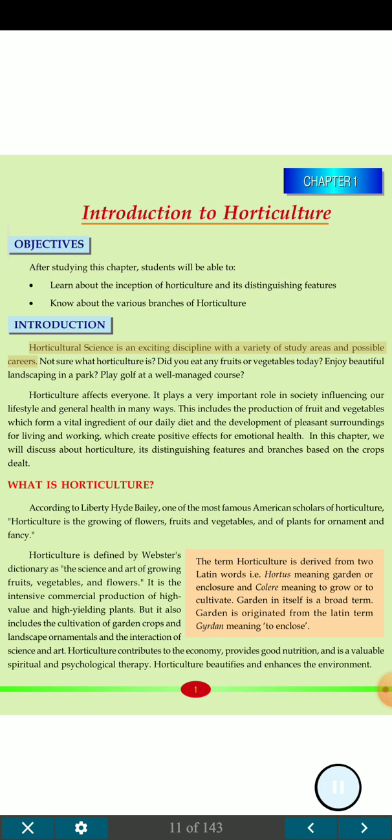Introduction. Horticultural science is an exciting discipline with a variety of study areas and possible careers. Not sure what horticulture is? Did you eat any fruits or vegetables today? Enjoy beautiful landscaping in a park? Play golf at a well-managed course? Horticulture affects everyone. It plays a very important role in society, influencing our lifestyle and general health in many ways.